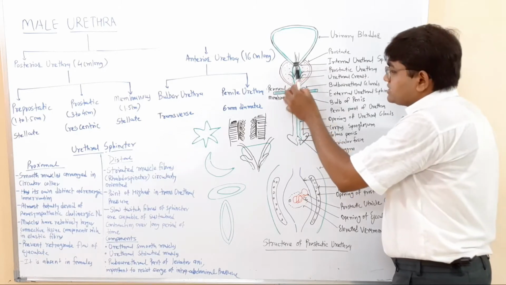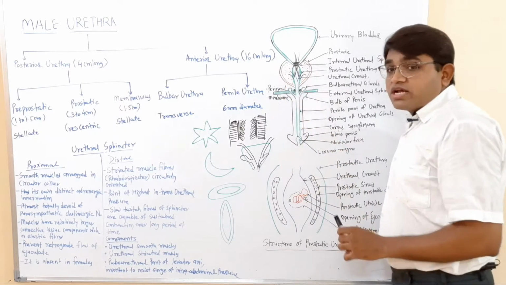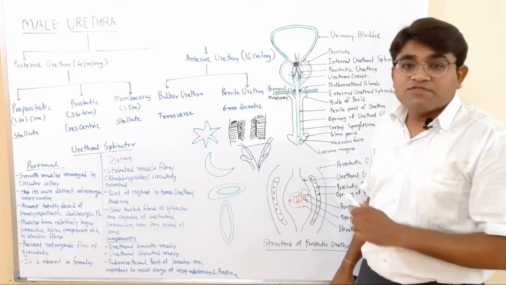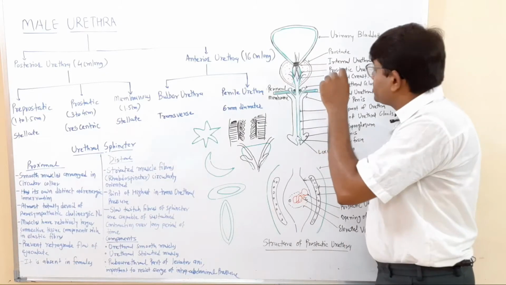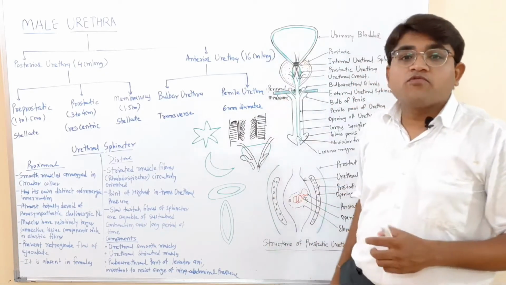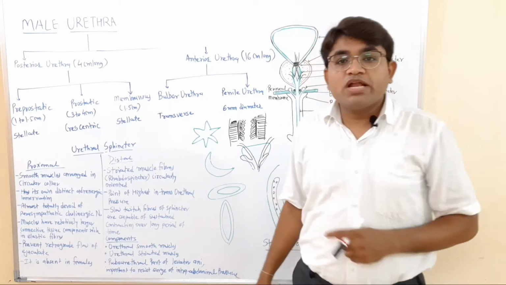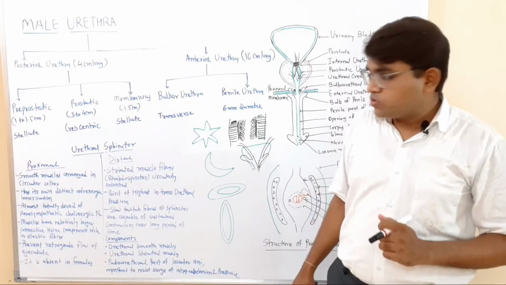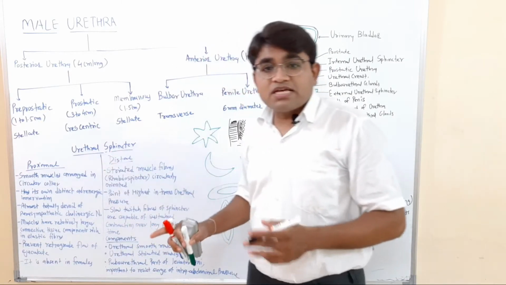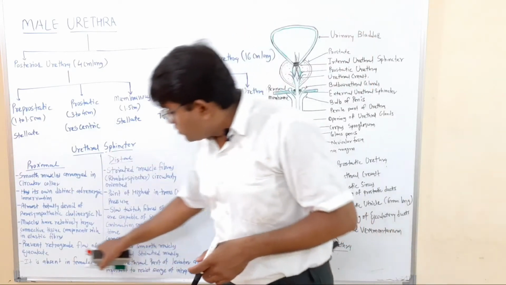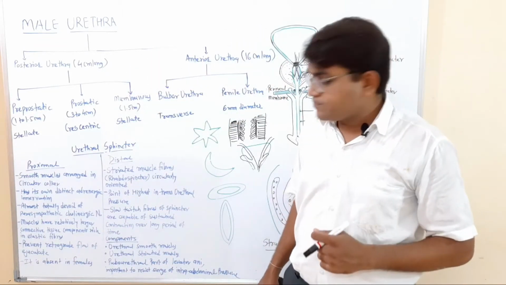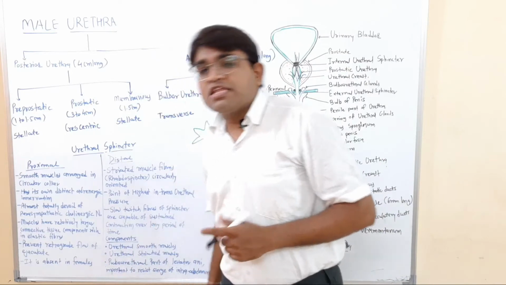If you are doing a resection of the prostate through the urethra, there may be a chance of rupture of the proximal urethral sphincter. When this sphincter is ruptured, there is a retrograde flow of semen into the urinary bladder in this type of patient. But when the sphincter is present and functional, it prevents the retrograde flow of the ejaculate into the urinary bladder. It is absent in females.